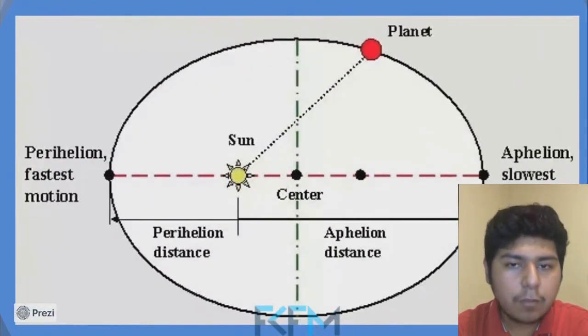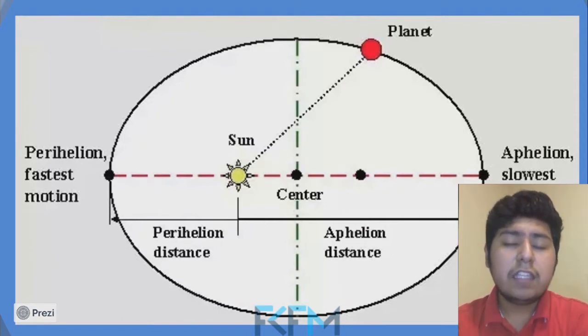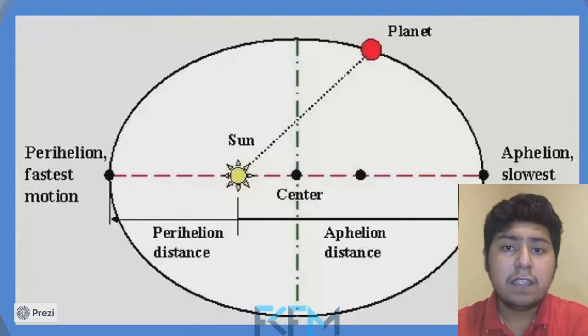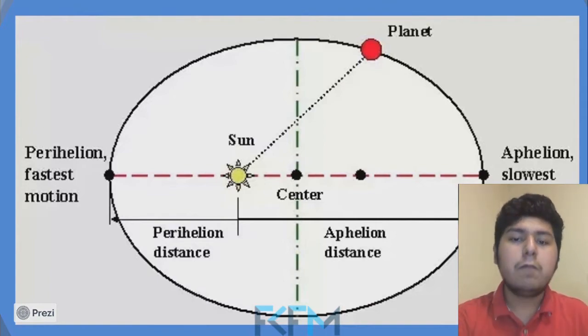The perihelion is the point in the orbit where the planet is the closest to the Sun, and the aphelion is the point in the orbit where the planet is the farthest from the Sun. In this manner, the planet has its maximum velocity at the perihelion. On the other hand, the planet has its minimum velocity at the aphelion. In conclusion, this law helps us to understand the dynamics of the planets and their movements.